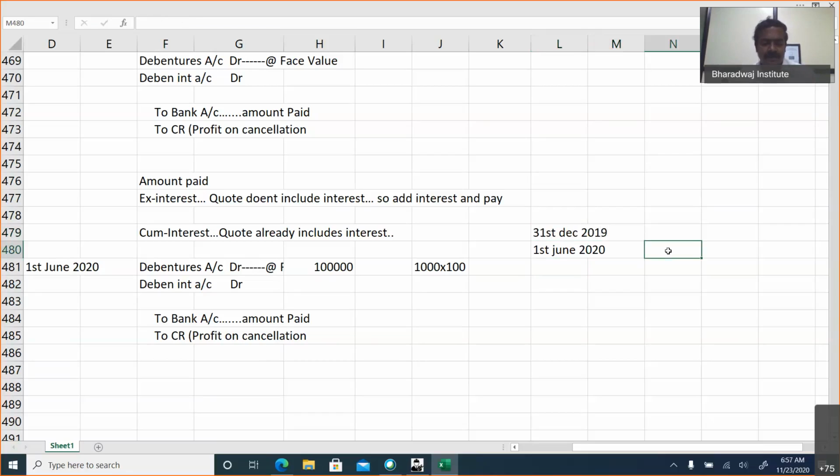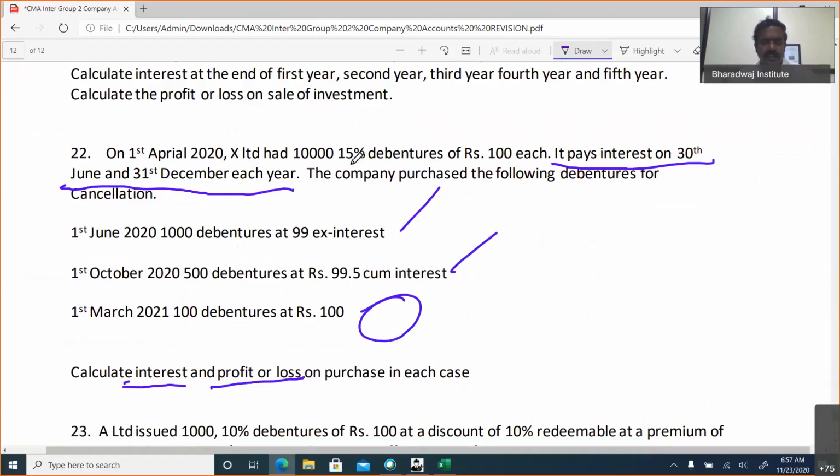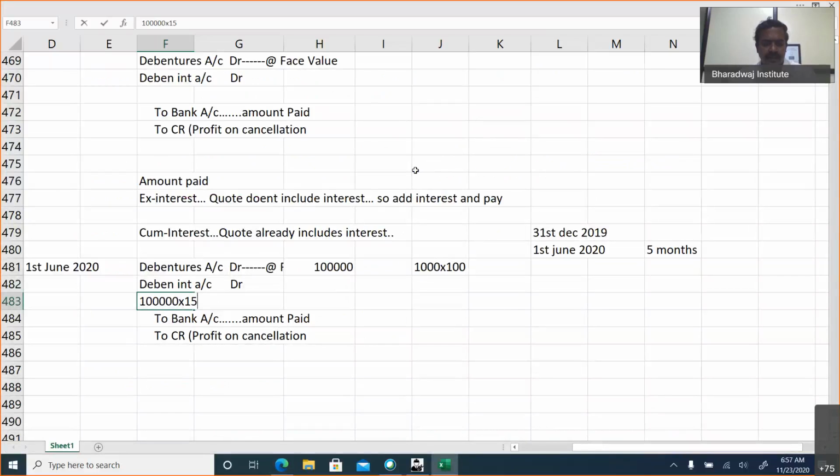How many months? 5 months. So debenture interest will be 1 lakh into, how much percentage debentures? 15% debentures, into 5 by 12 for 5 months. What is the debenture interest account debit?